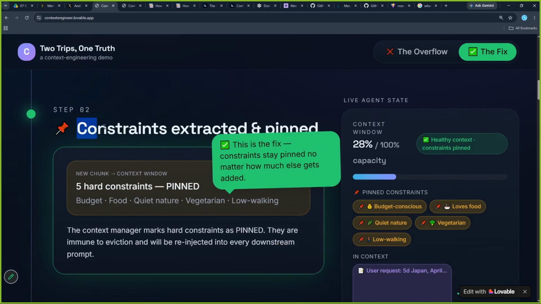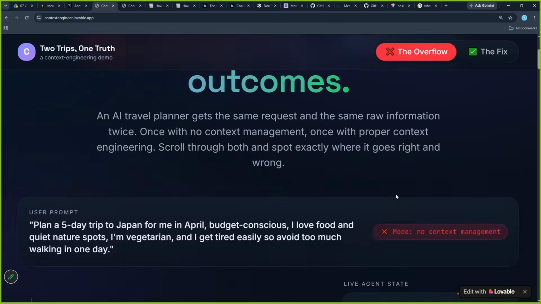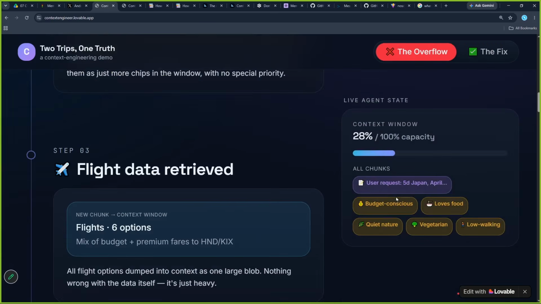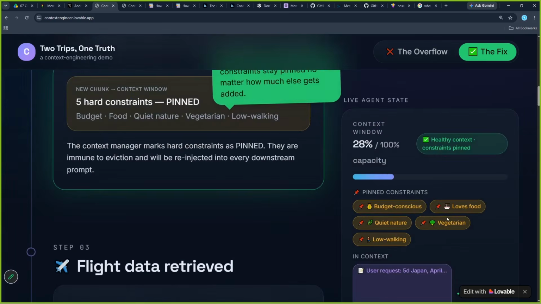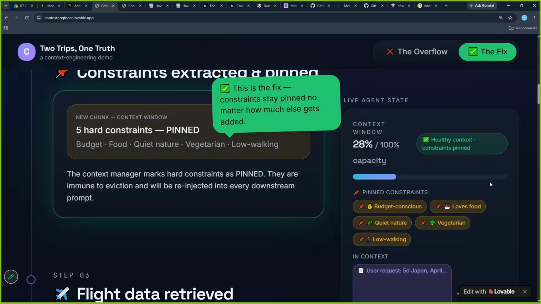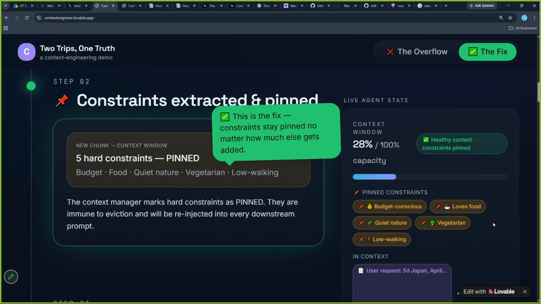Next, constraints extracted. Now this time we will make a note of it. How will we make a note of all these 5 constraints? We will pin them. So earlier, in the other scenario, it was not pinned. It was just one piece of contextual information. But this time, because it is a hard constraint, a hard rule, we have pinned it so that we will never forget it. This is as good as making a note of it.